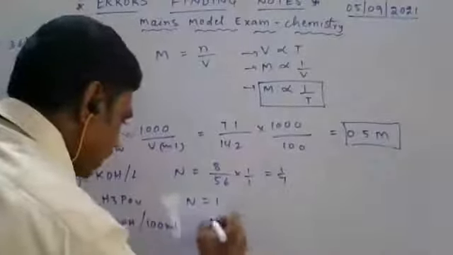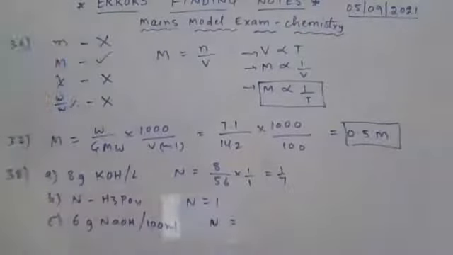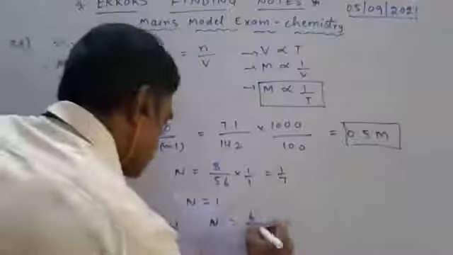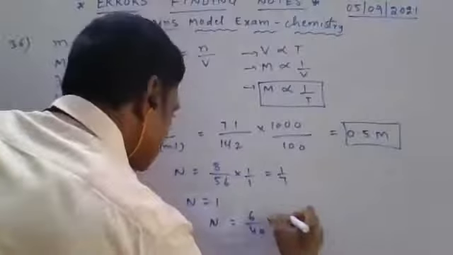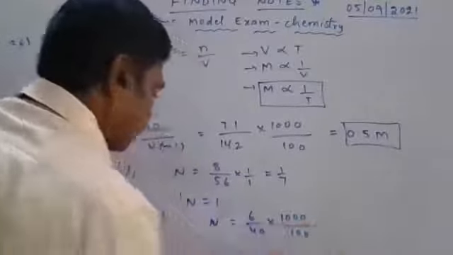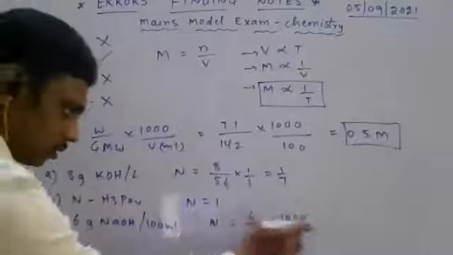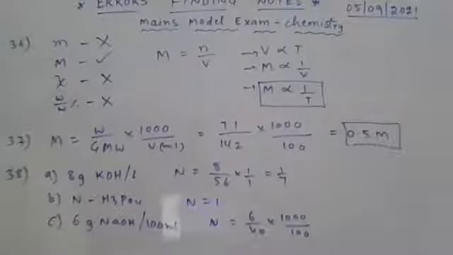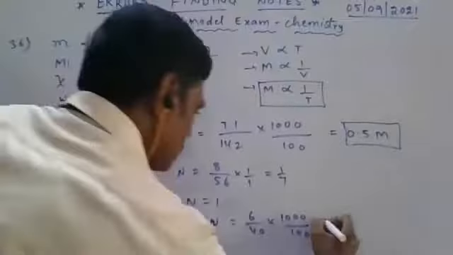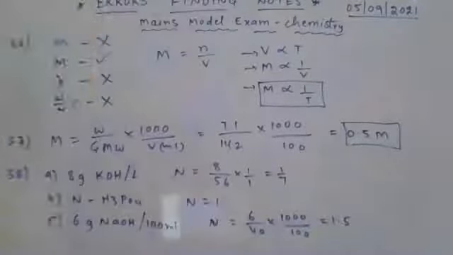If you identify, normality is equal to 6 by 40 into 1000 by 100, weight by gram equivalent weight into 1000 by V in ml. If you simplify this, you get 1.5.